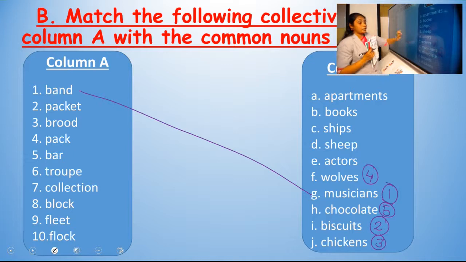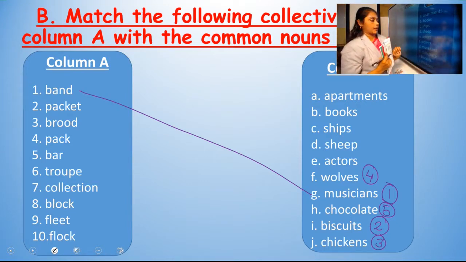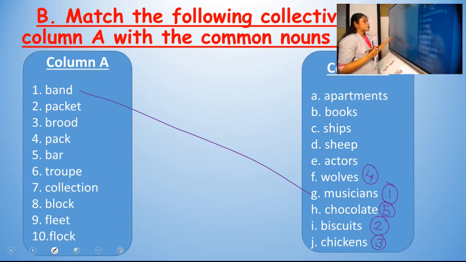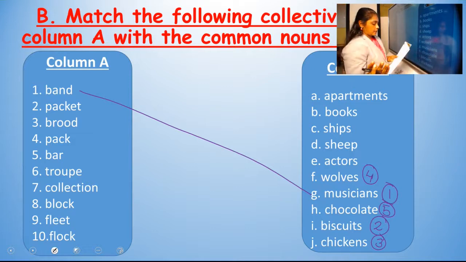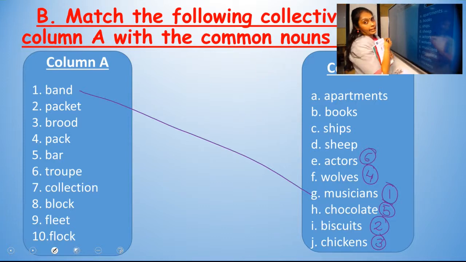So the first question, band of musicians. Answer number 1, packet of biscuits. 2, brood of chickens. 3, pack of wolves. 4, bar of chocolate. 5. Did you mark this? Okay. We'll go to the sixth one. Troop. A troop of actors.